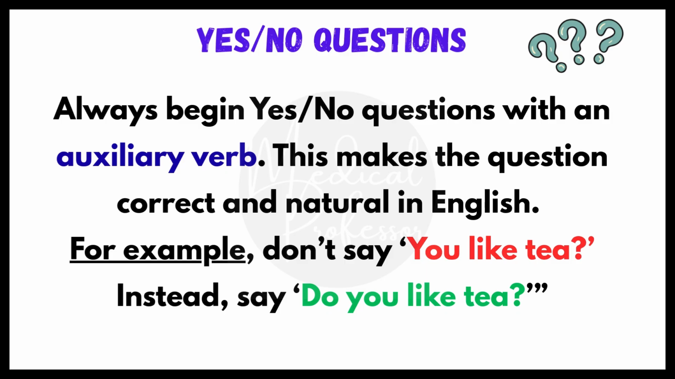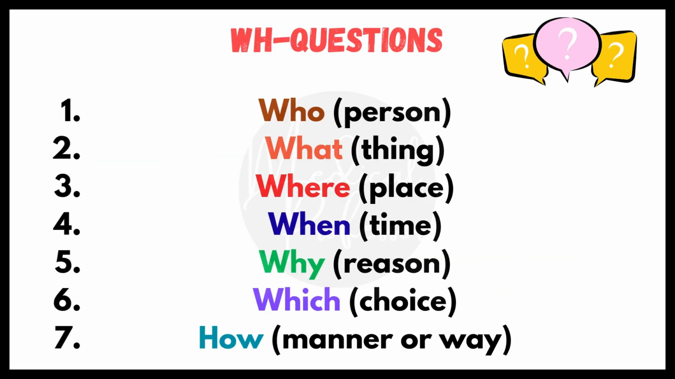Always begin yes no questions with an auxiliary verb. This makes the question correct and natural in English. For example, don't say you like tea. Instead, say do you like tea?